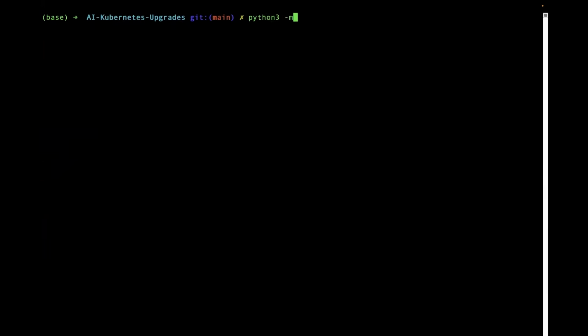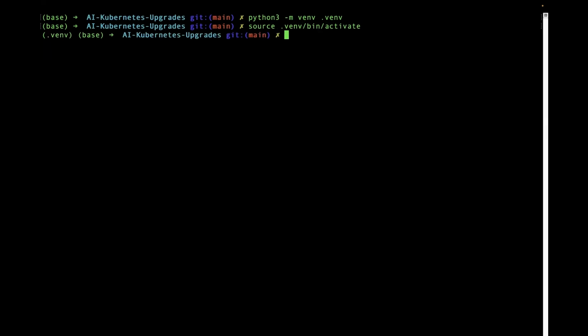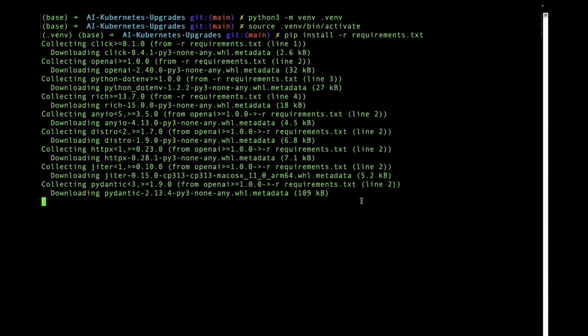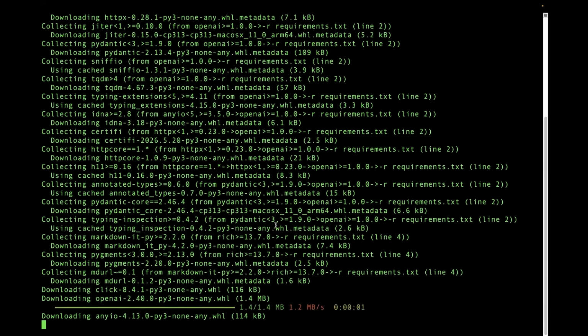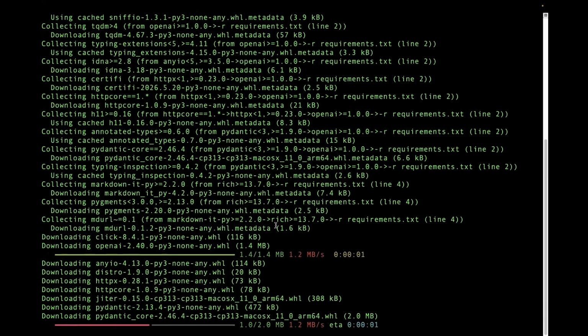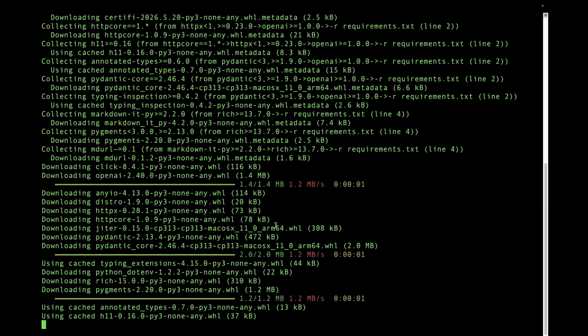So python3 -m venv, let me call this .venv, and let's source the virtual environment with source .venv/bin/activate. Let's first install the dependencies: pip install -r requirements.txt. Okay, so this is pulling all the dependencies that we need to run main.py. This will also include the OpenAI dependency.